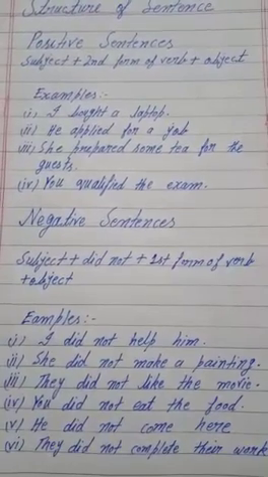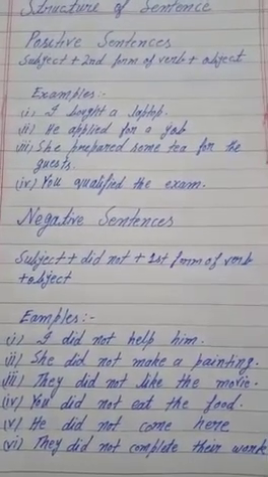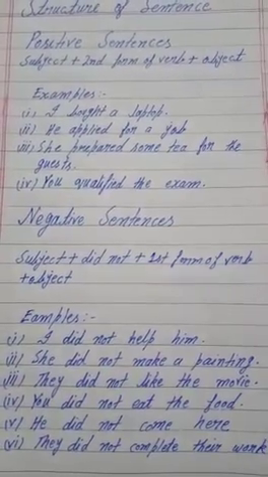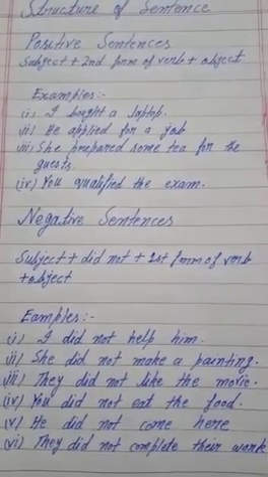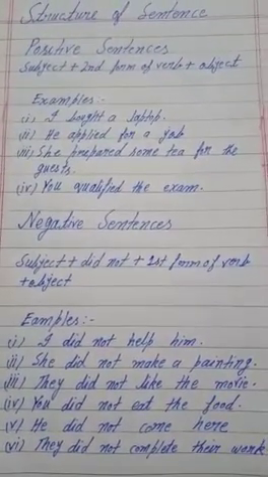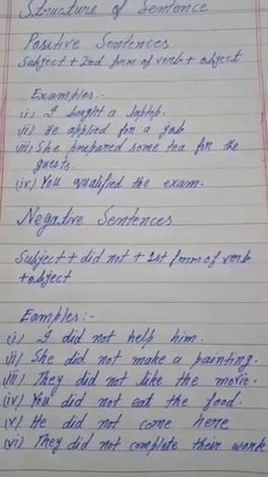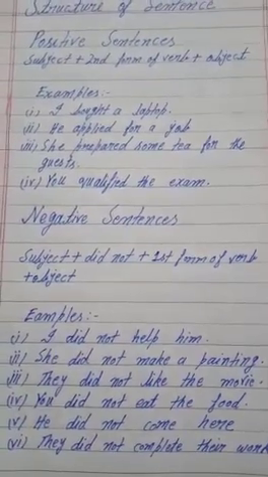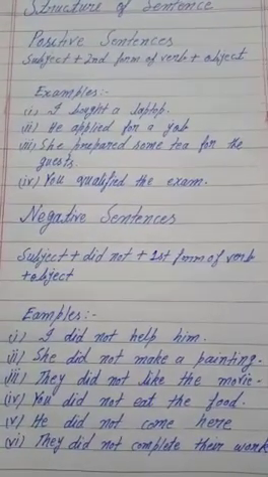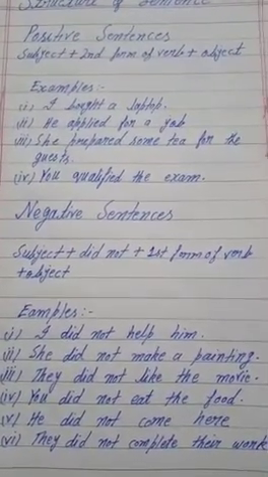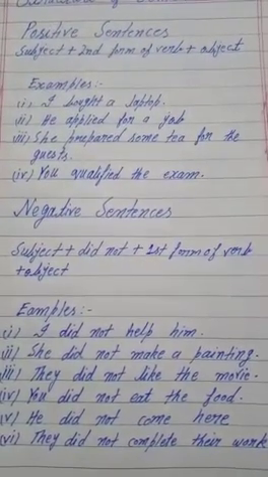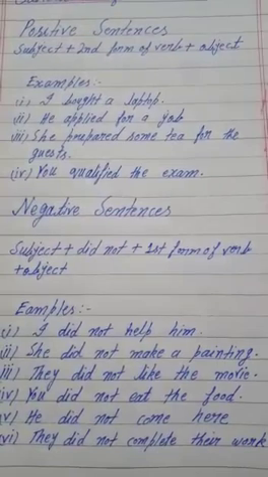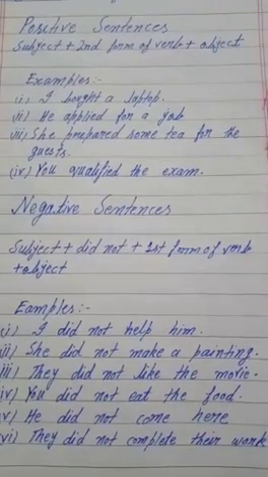Subject plus second form of verb plus object. We always use second form of verb for the positive sentences of past indefinite tense. And you can see that there is no helping verb. Examples: I bought a laptop. He applied for a job. She prepared some tea for the guests. You qualified the exam.